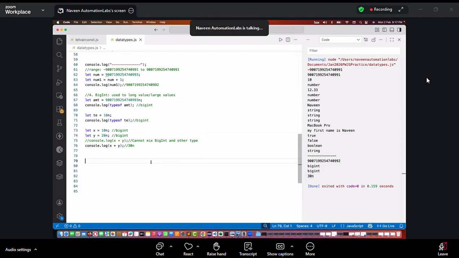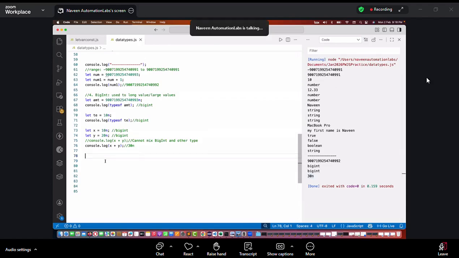Right? So for any calculation you're doing with X, Y, Z, if all three variables are big integers, only then can you do the calculation. Otherwise, you cannot. This is the simple way of declaring it by using the n here. If the parser were giving me the error, it would have given me the red line error here. A runtime error means we get the error at runtime.